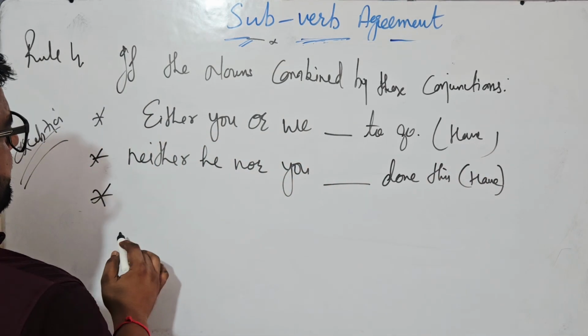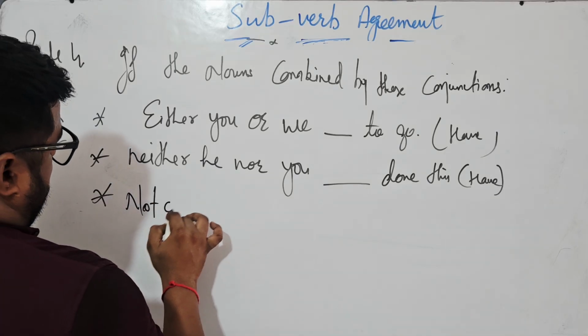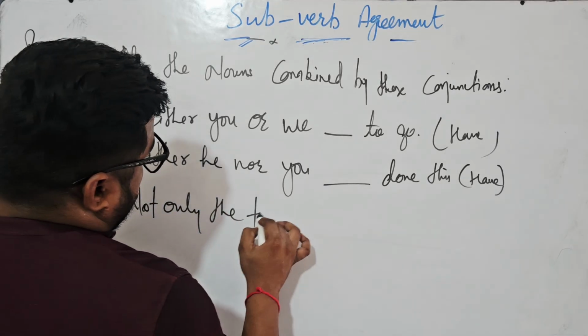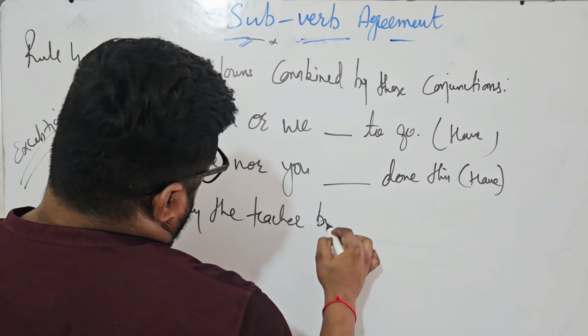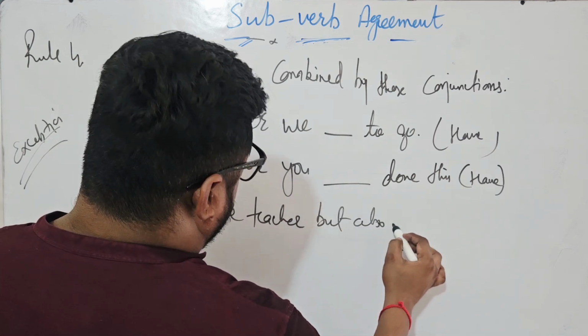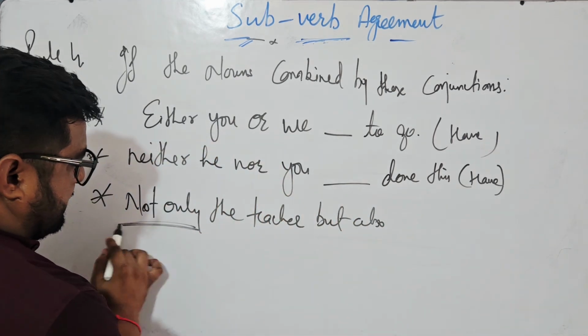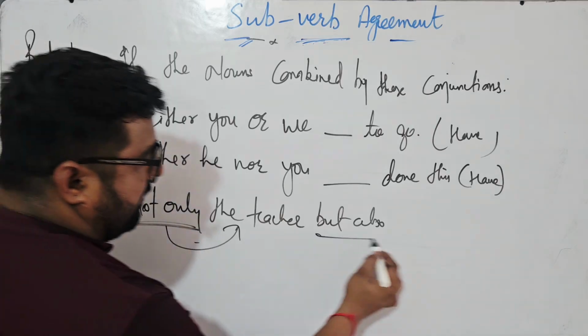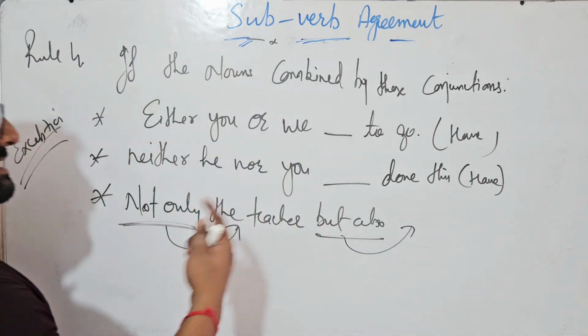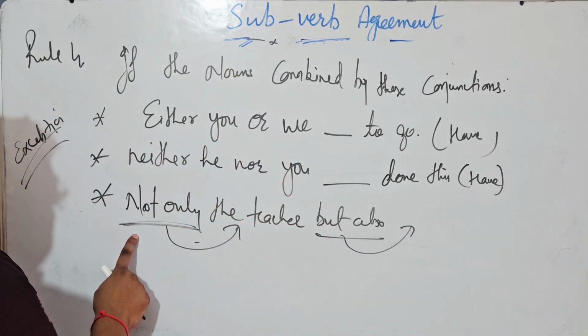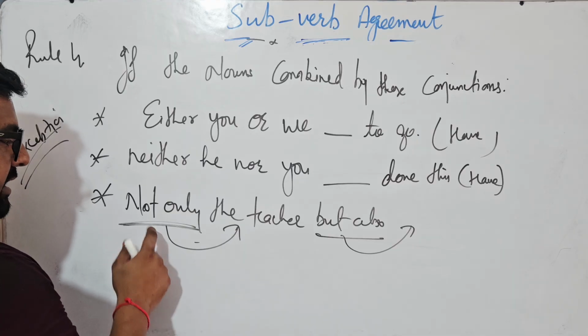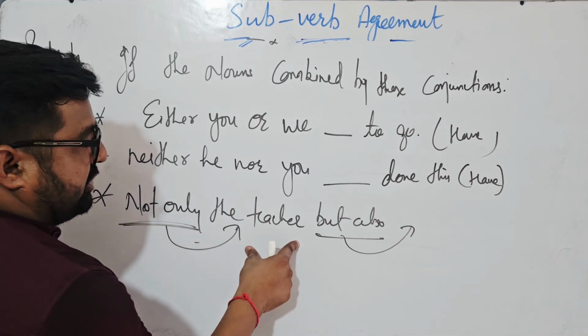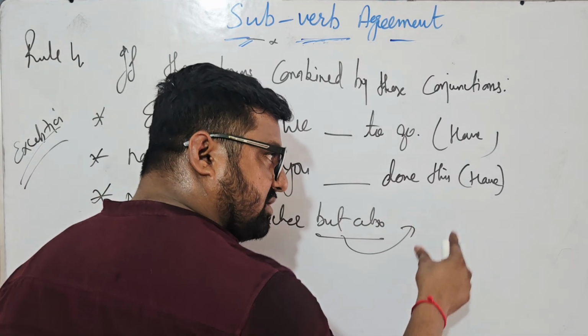Then not only the teacher but also, acha, make sure when you are using this and after this, whatever you are using after this, you are supposed to use the same part of speech. Again, let me tell you, when you use not only and after that, whichever the part of speech you are using, the same part of speech will be used here.